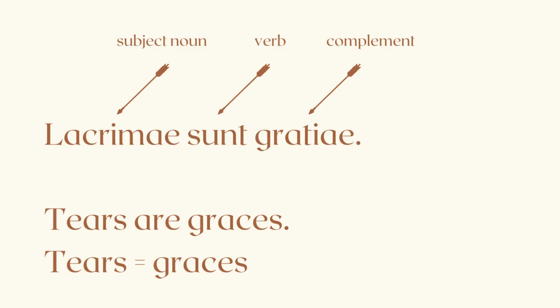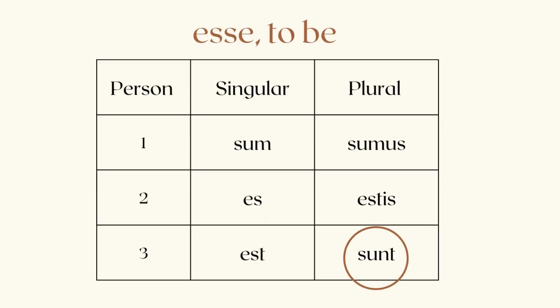So here is an example in Latin of this same sort of sentence. Lacrimae sunt gratiae, which means tears are graces. So you can see in this sentence that graces acts as a complement to the subject noun tears, and the verb sunt acts like an equal sign. The verb sunt is the third person plural of esse, meaning they are.